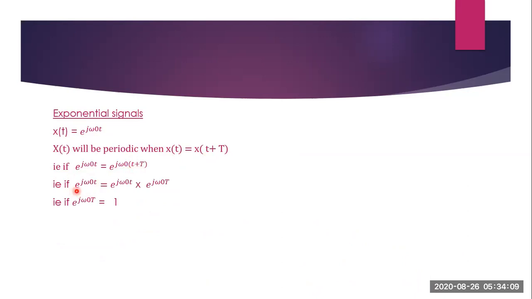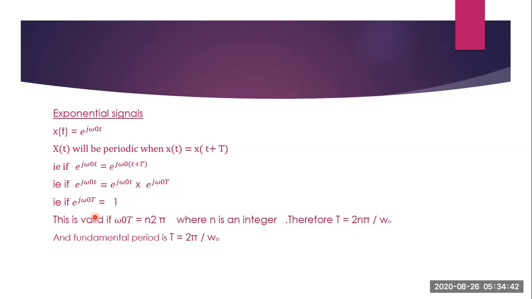That is, e raised to j omega 0 small t should be equal to e raised to j omega 0 small t into e raised to j omega 0 capital T. Now, if this term is 1, then x of small t and x of small t plus capital T will be equal, so the condition will be satisfied. Now, this term is 1 means, we know e raised to j theta is equal to cos theta plus j sin theta. So the magnitude of that equation becomes 1 when the angle is 2n pi.